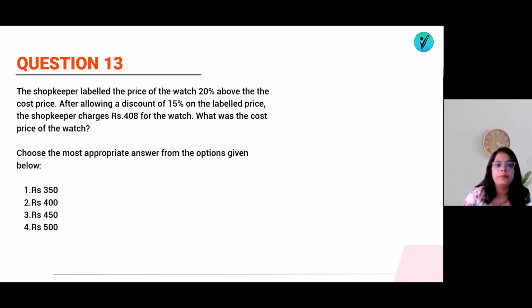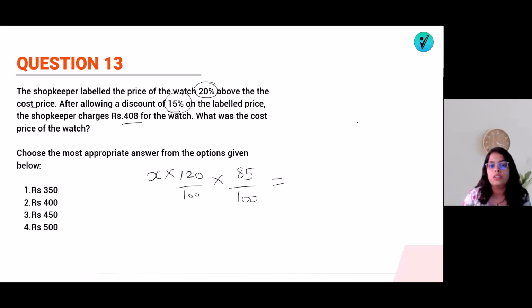The shopkeeper labeled the price of the watch 20% above the CP. After allowing a discount of 15% on the label price, the shopkeeper charges 408 for it. What was the cost price of the watch? Suppose CP was X. He has marked 20% above, that means X into 120 by 100. And whatever this marked price is, allowing a 15% discount means into 85 by 100. So he sold it at 408.